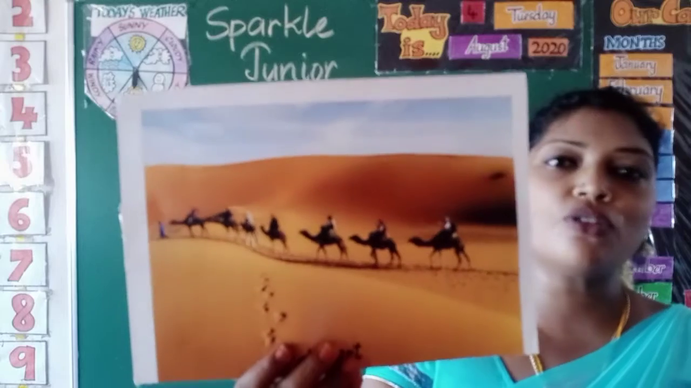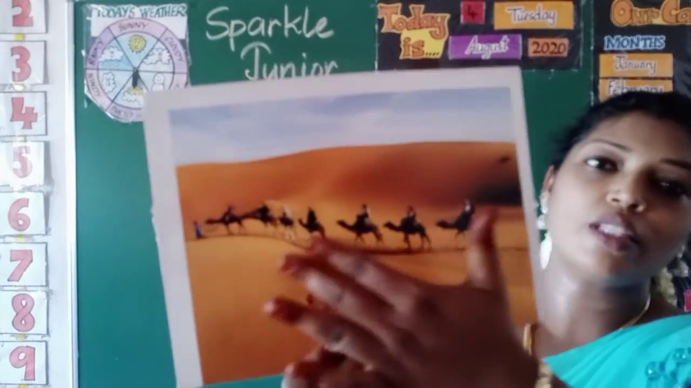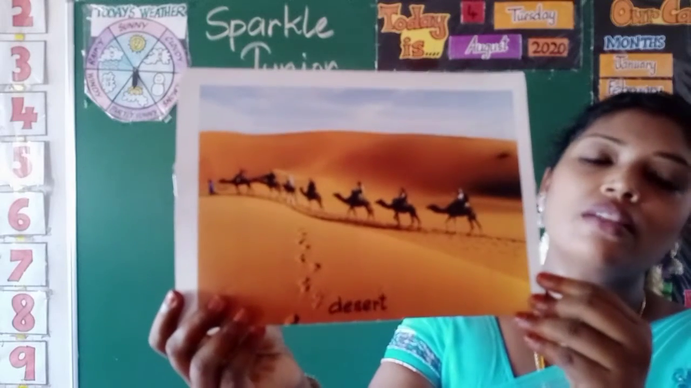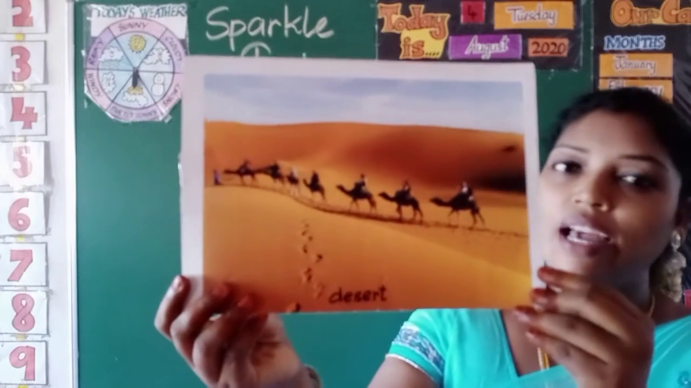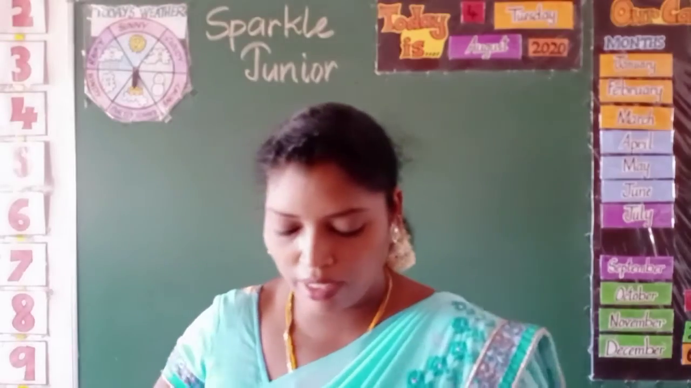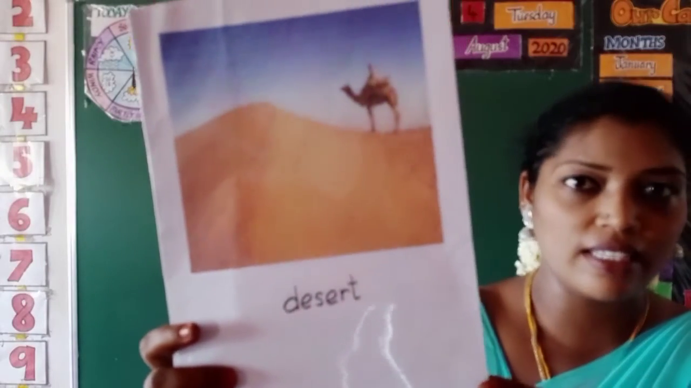Now look at this picture. Can you see the desert? Yes, it is brown in color, and the brown color is the sand. The whole place is covered with sand only. This is the desert.